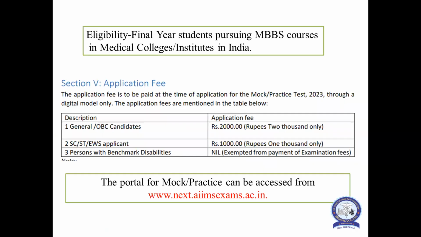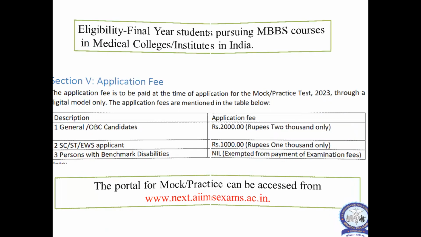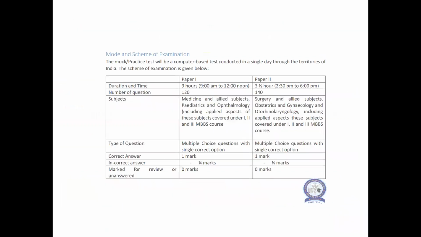To appear for this mock test, eligibility is the final year students of 2019 batch who are pursuing M.B.B.S course in the medical college or institution in India. Open candidates and OBC candidates have to pay 2000 rupees. SC, ST, EWS have to pay 1000 rupees, and benchmark candidates with disability need not pay the fees. This is regarding the mock test fee which they have to pay while putting the application.